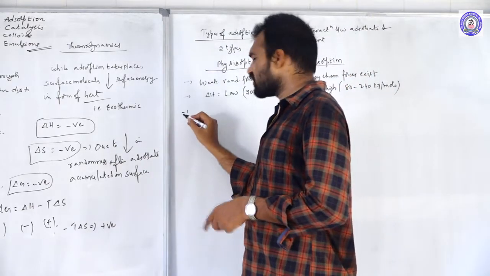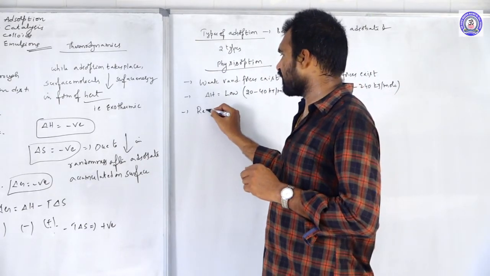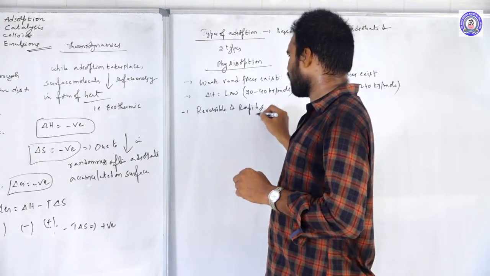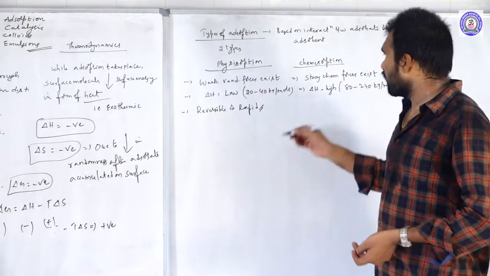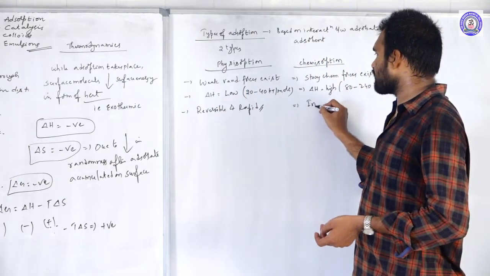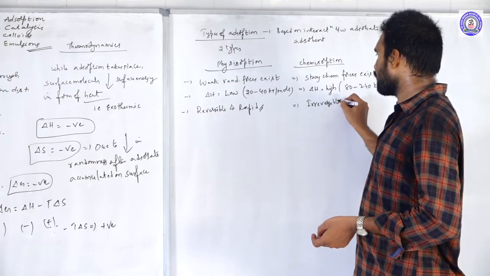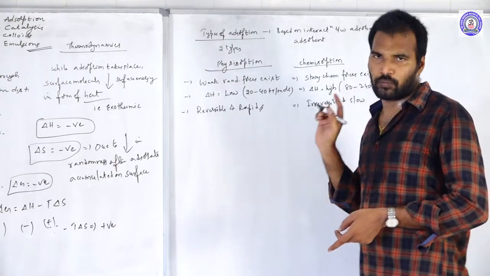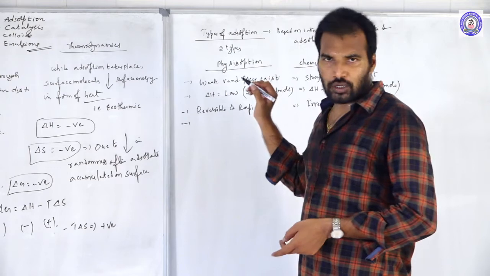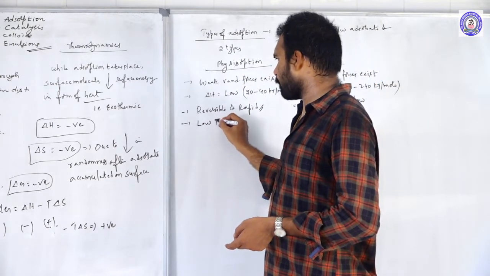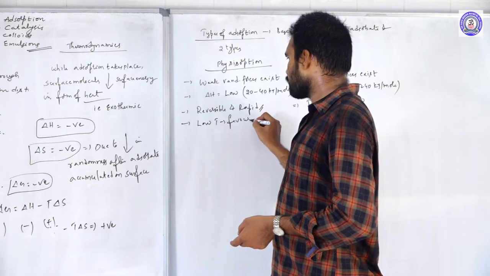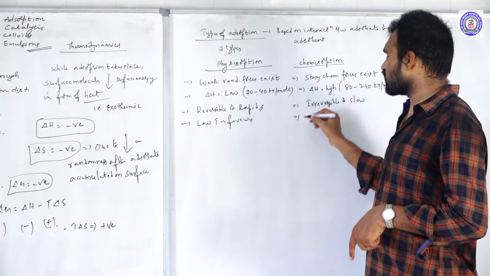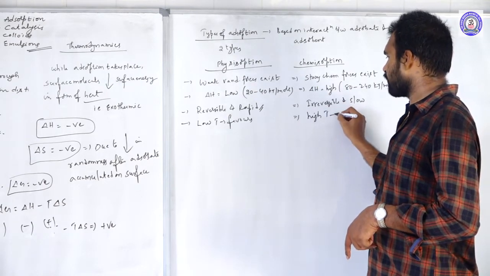Next, physisorption is a reversible and rapid process. It takes place fast. Whereas chemisorption is an irreversible and slow process. Next, for physisorption, low temperatures are favorable, whereas for chemisorption, high temperatures are favorable.